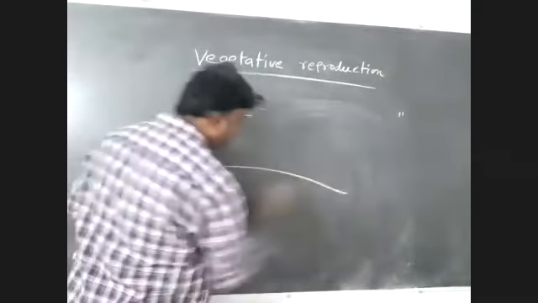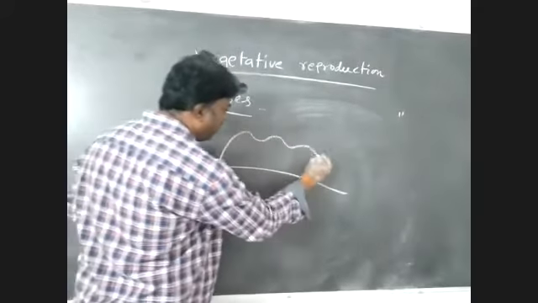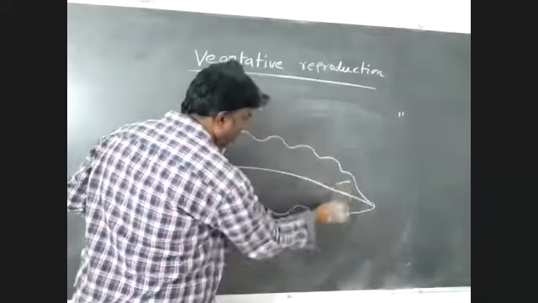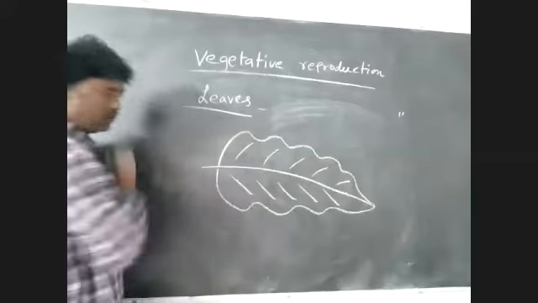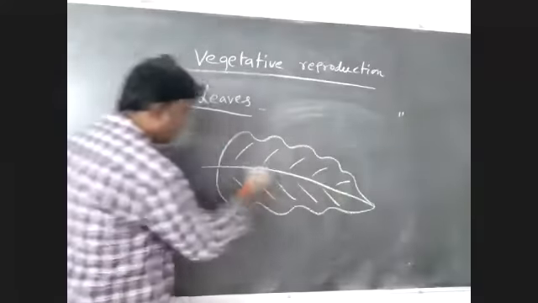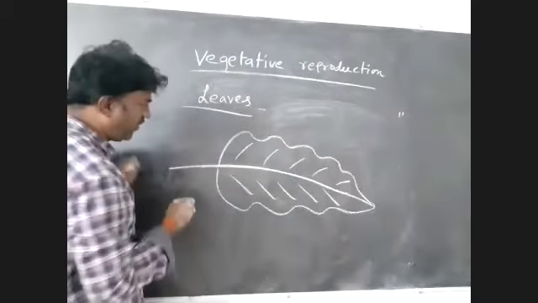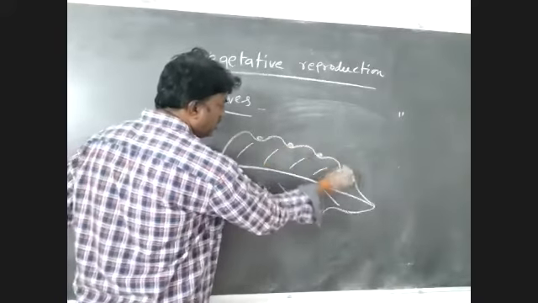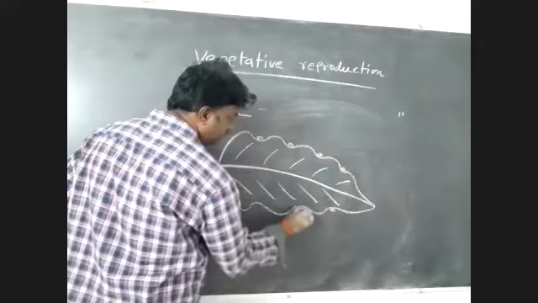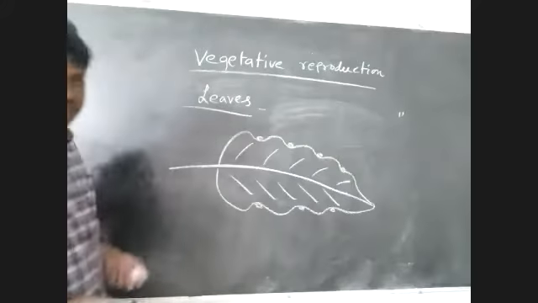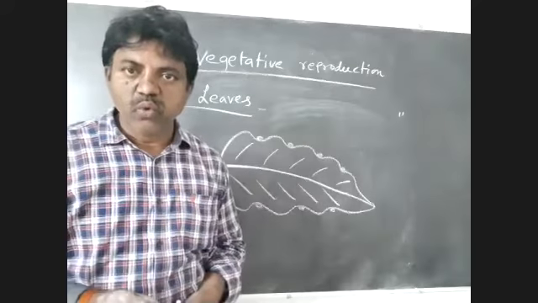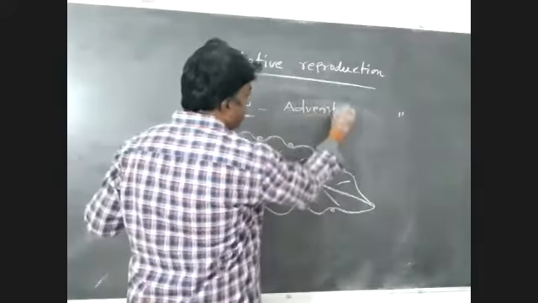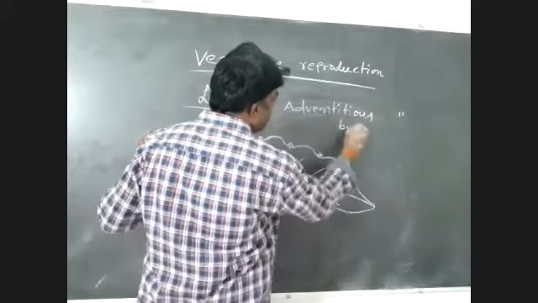Now come to Bryophyllum. This is the shape of the leaf. Along the margin of the leaf, adventitious buds are present.